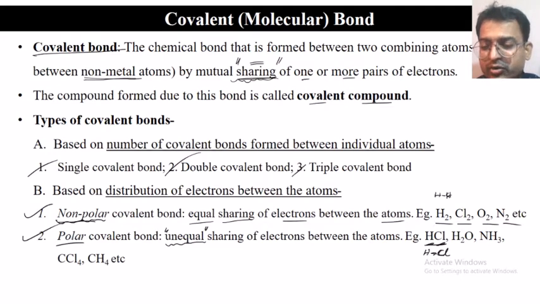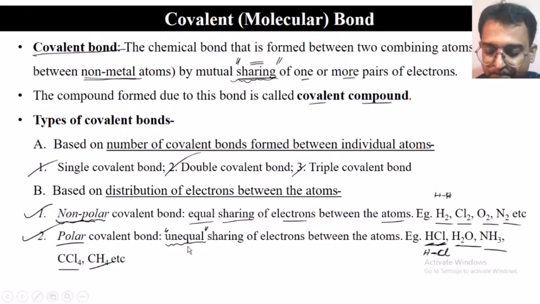So the electrons are shared, but they are shared more towards the chlorine. Therefore, there is going to be the formation of a fractional charge. A little bit of charge will develop. It is not non-polar, it will be polar. Same thing with water, ammonia, carbon tetrachloride, methane. We will see all of these in detail.